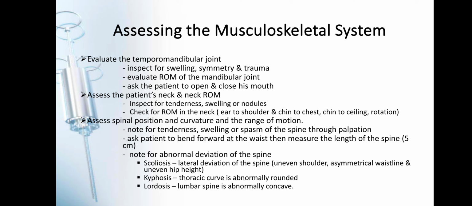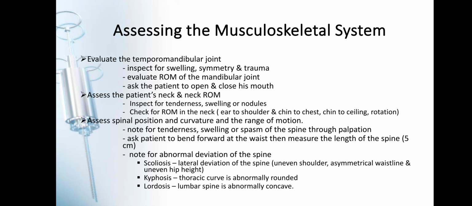motion. So note for any tenderness, swelling, spasm of the spine through palpation. You ask the patient to bend forward at the waist and then measure the length of the spine. And then note for your abnormal deviation of the spine, such as your scoliosis, kumbaga, S curvature of your spine. So, lateral deviation of the spine.